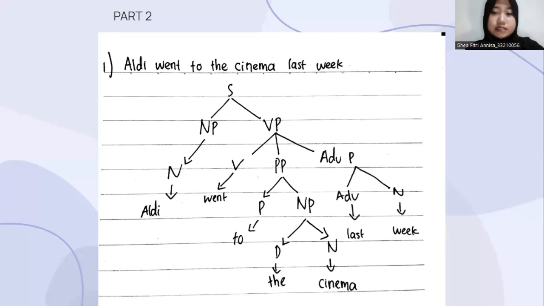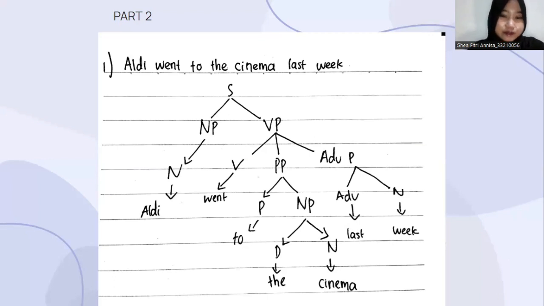Aldi went to the cinema last week. The noun phrase is Aldi, a noun. For the verb phrase, there are three: verb, prepositional phrase, and adverb phrase.